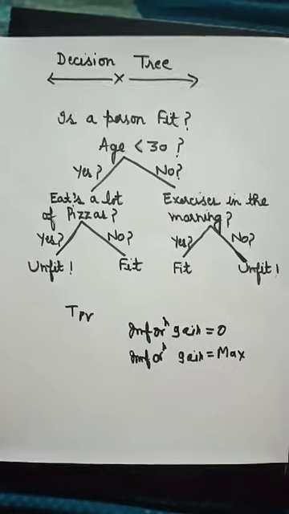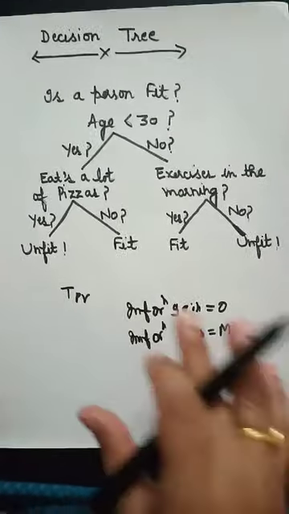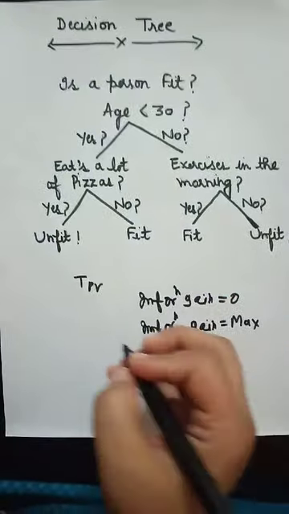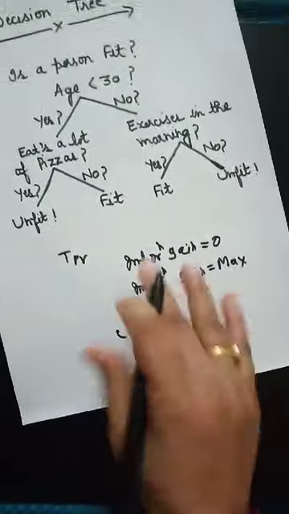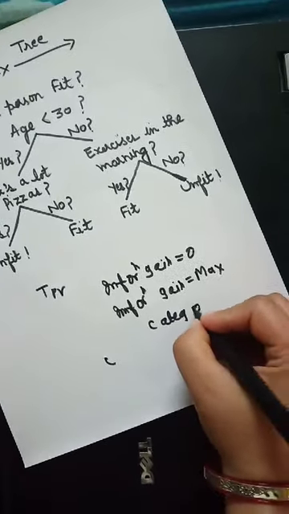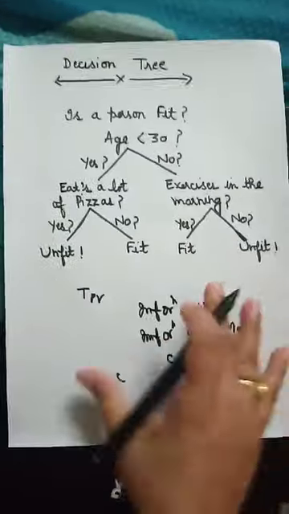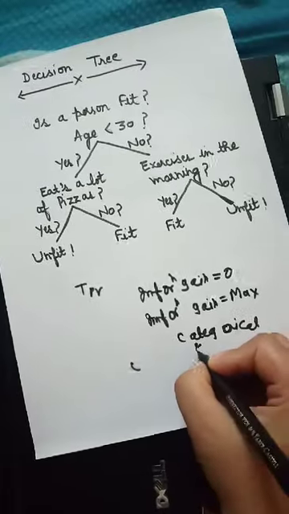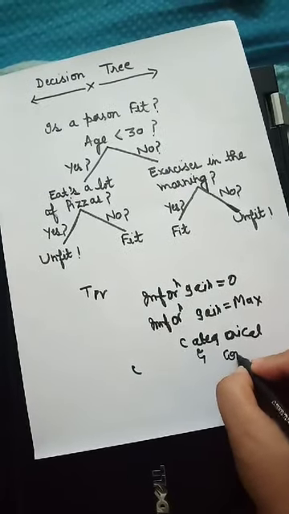In the same way, this decision tree is basically used for mainly categorical and continuous variables.